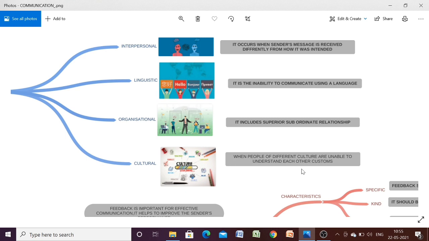And there are different ways to overcome barriers to effective communication also. For example, we can use simple language. We should not form assumptions on the basis of culture, religion or geography, and we should try to communicate in person as much as possible. We should use visuals. Then we should take help of a translator to overcome our linguistic barriers. And very important, again, be respectful of others' opinions.